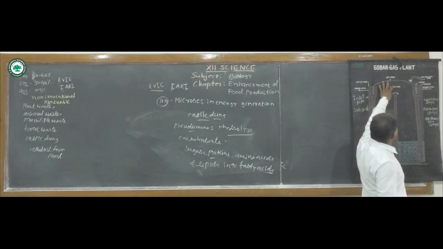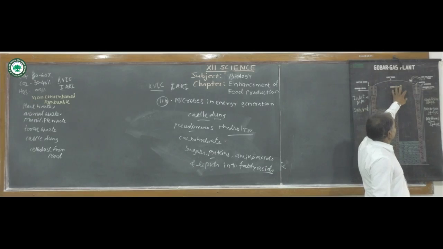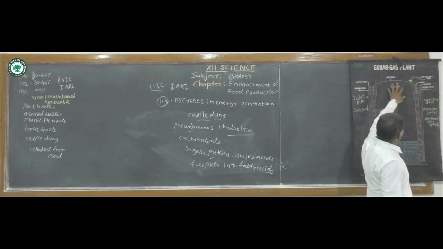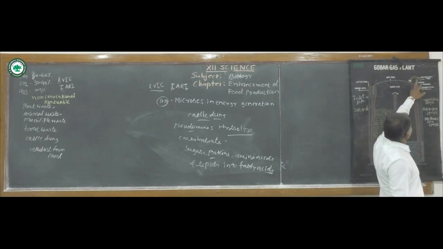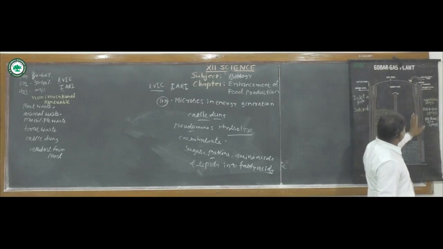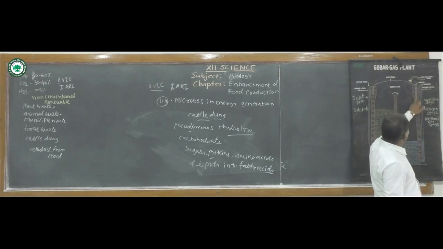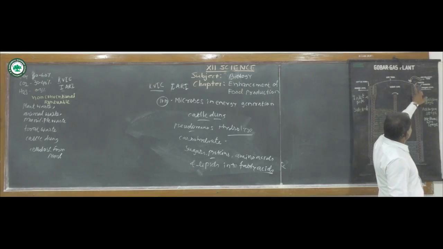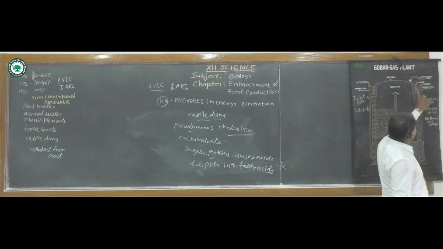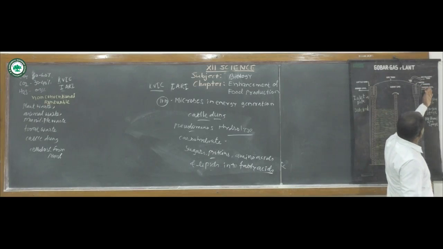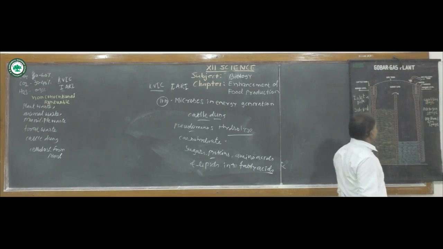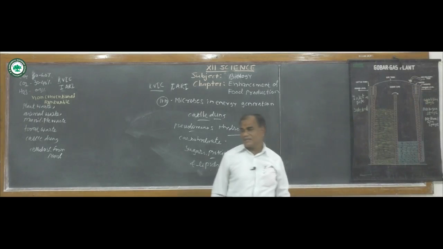The gas will be stored in the upper dome of this gobar gas plant, and here is the outlet for the gas delivery tube. The remaining part, the sludge, will be thrown outside. The manure, or digested sludge, gets thrown outside by the other end, and the remaining gas will be stored in the dome of the gobar gas plant.